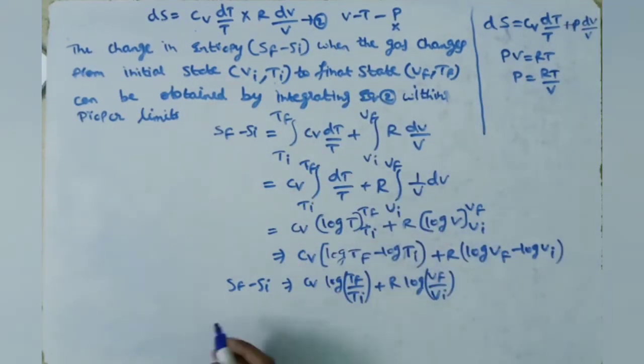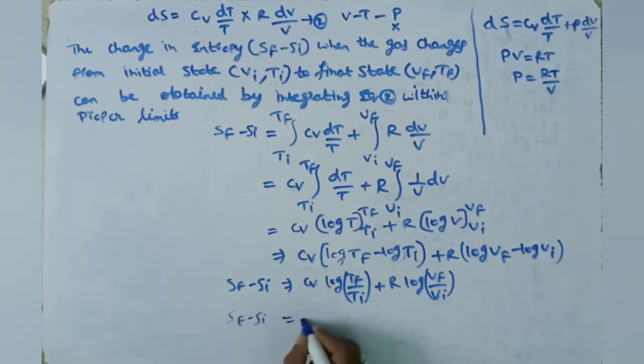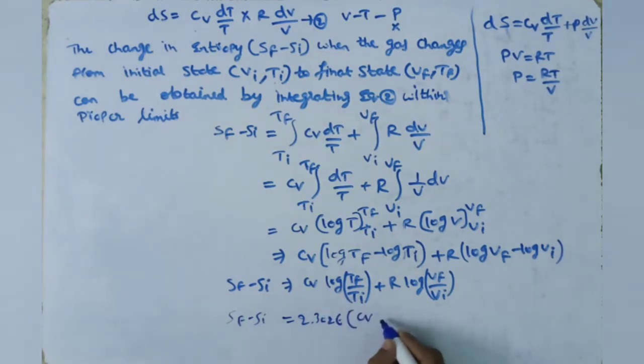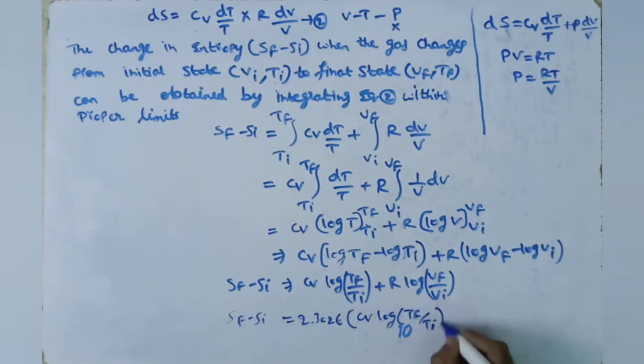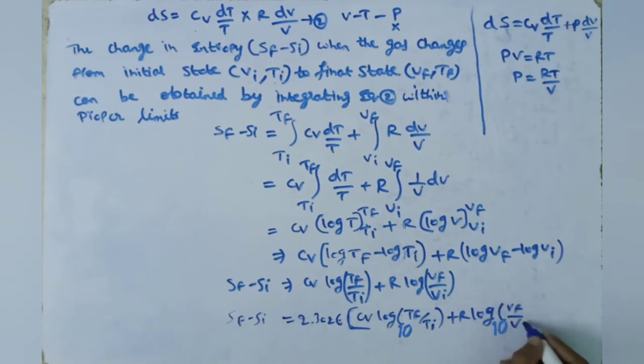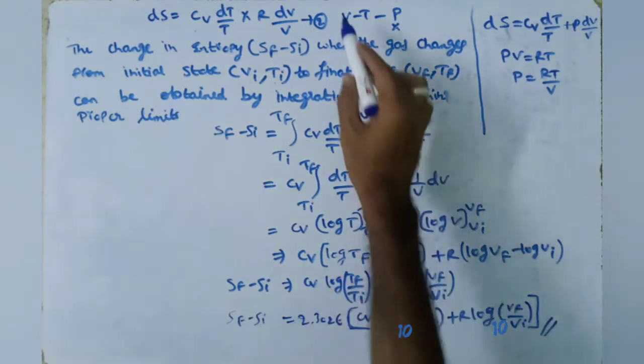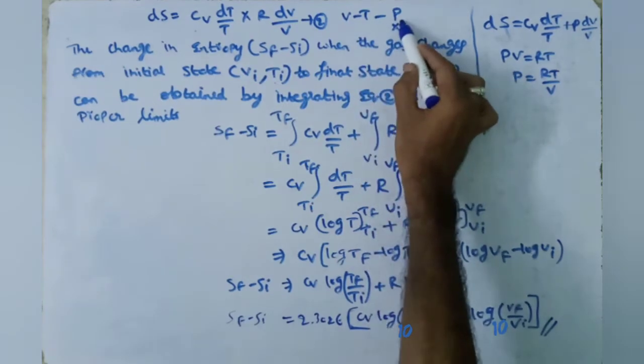For 1 mole of gas, the change in entropy is equal to 2.3026 into this equation, Cv log Tf by Ti plus R into log Vf by Vi. This is the final equation, in terms of volume and temperature, where we eliminated pressure.